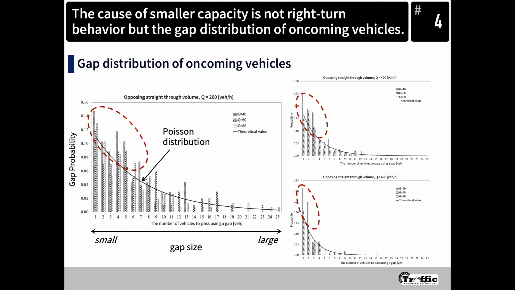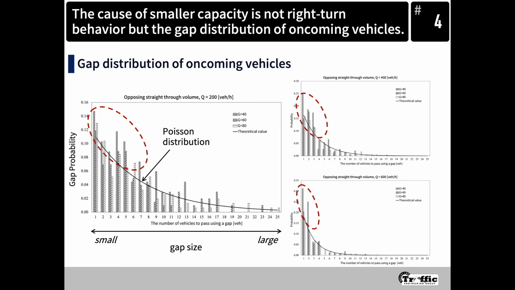In the theoretical equation, Poisson distribution is assumed as the distribution of gaps, since vehicles are generated following the distribution. On the other hand, the graph indicates that observed gaps tend to be smaller than the theoretical ones. That is why the smaller right-turn capacity was observed in SUMO.